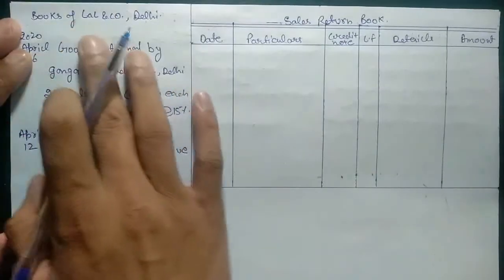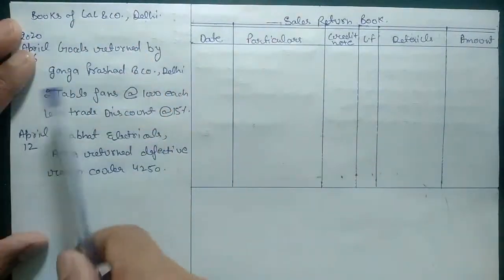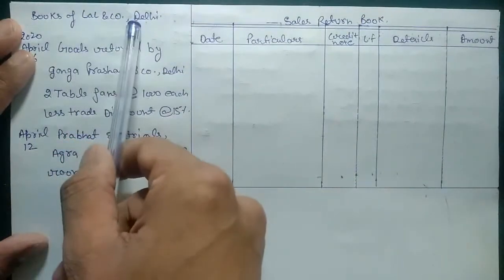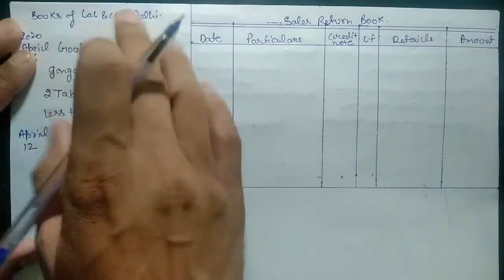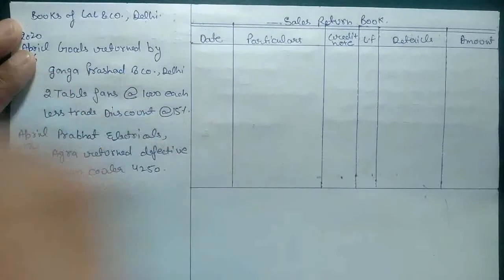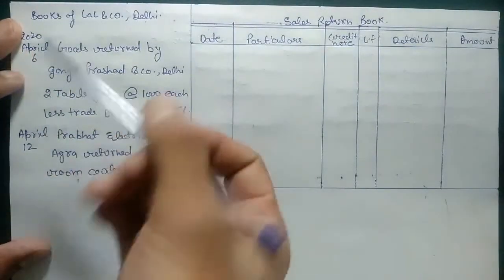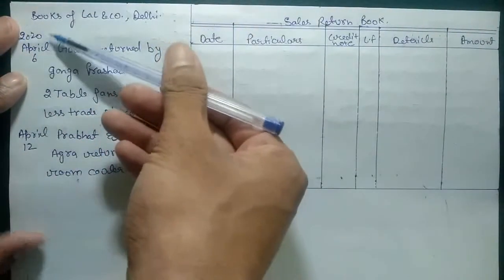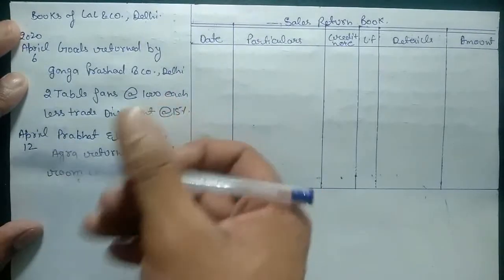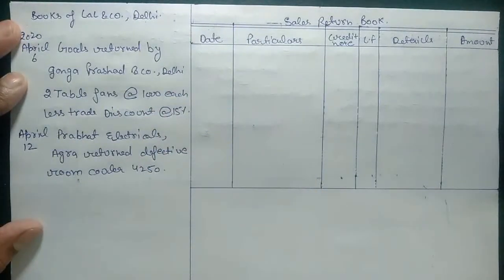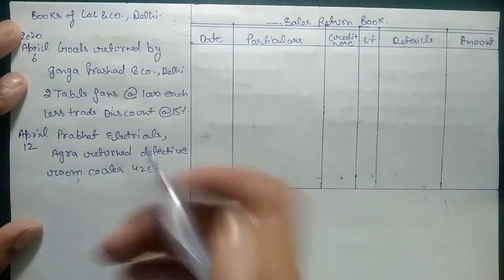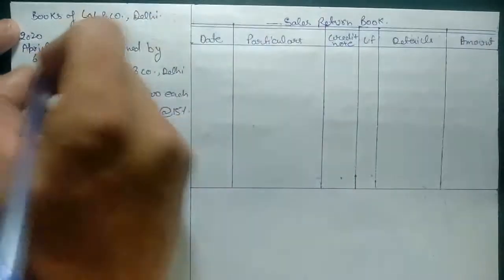These are the books of the person whom we are preparing for, that is Lal and Company from Delhi. The person needs to prepare his sales return book. He has two transactions, on April 6 and April 12. On those days he received his goods returned back from the customer. He sold goods to them, then he is receiving back their goods. So the first entry that we need to post is on April 6.